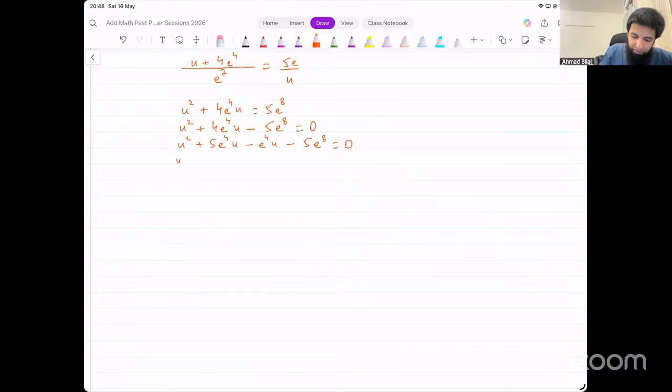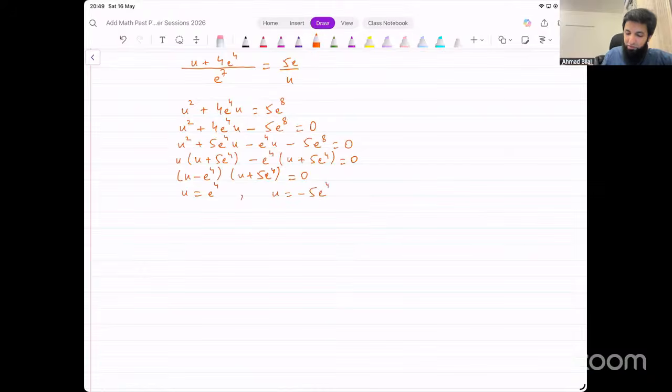Now, the first two terms give me u into u plus 5 e raised to power 4. The last two terms give me minus e raised to power 4 common. That leaves me with u plus 5 e raised to power 4 equal to 0. Now, there are two factors: u minus e raised to power 4, u plus 5 e raised to power 4, equal to 0. One value of u that we get is u equals e power 4, and the other value is u equals minus 5 e raised to power 4.